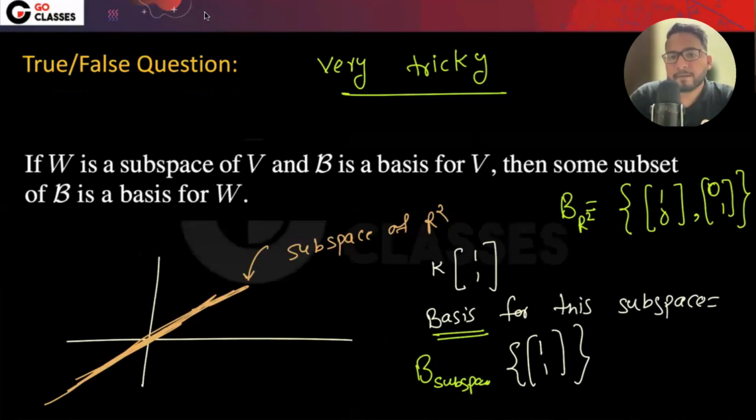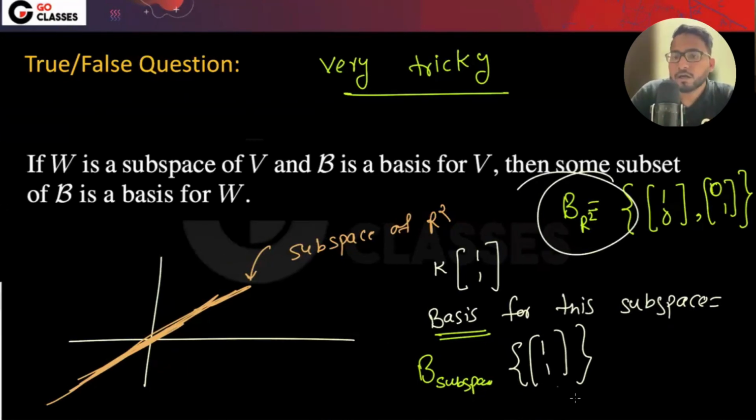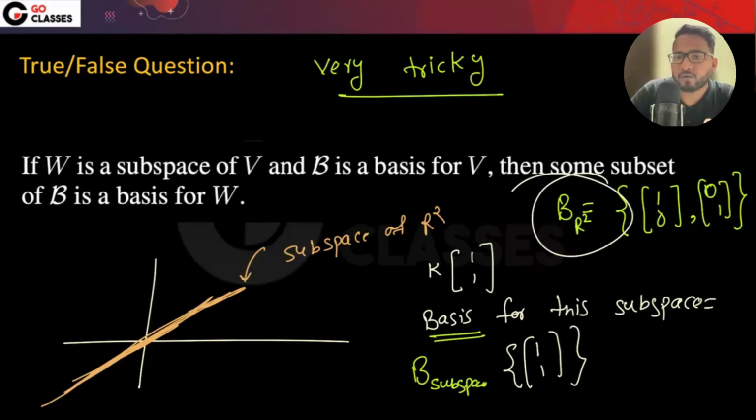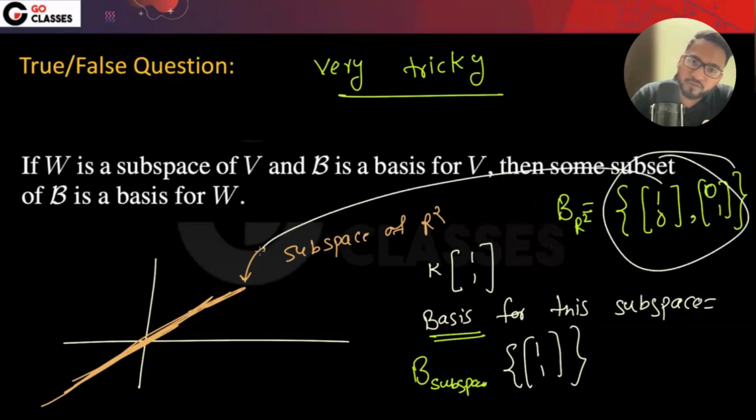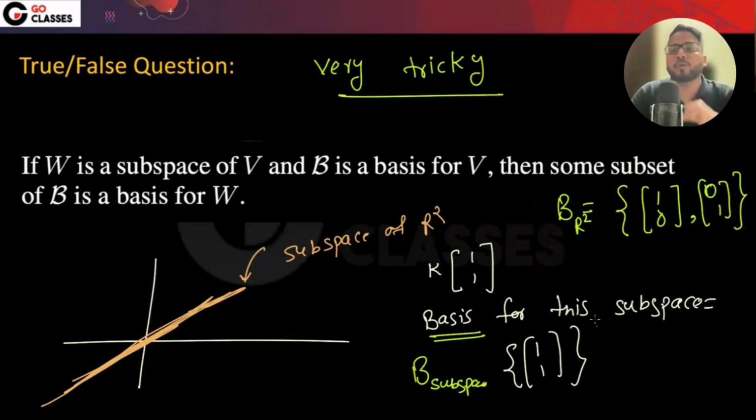So basically, what I'm trying to say is, you can fill this subspace using the basis of R2, that's for sure. But interestingly, if you take just a sum of the vectors from this basis, it need not fill this space. Using these two vectors, you can fill the space, but just one or two vectors, just a subset, may not be able to fill it. Is this okay to everyone?